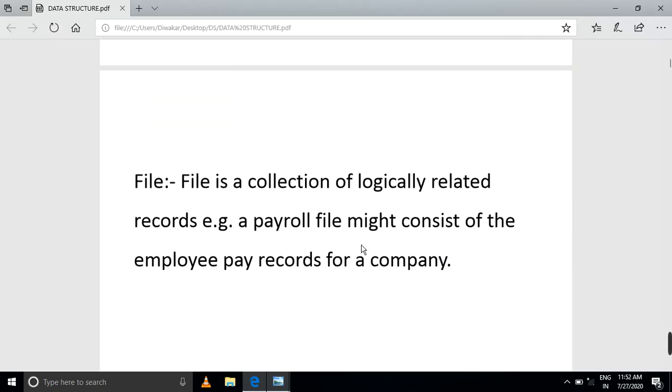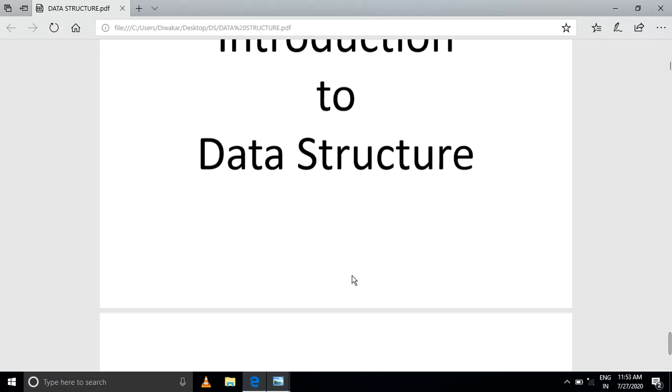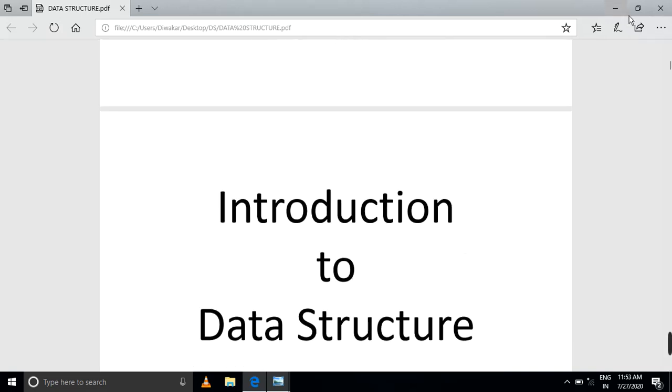record. Next, file. The file concept you have already studied in C, in your fifth unit. A file is a collection of logically related records. Logically, yes, very important. So you have logical-level records. We are collecting the entire details and storing them in a particular file. That's why, for example, employee pay records for a company. So based on your details, we follow with your data.